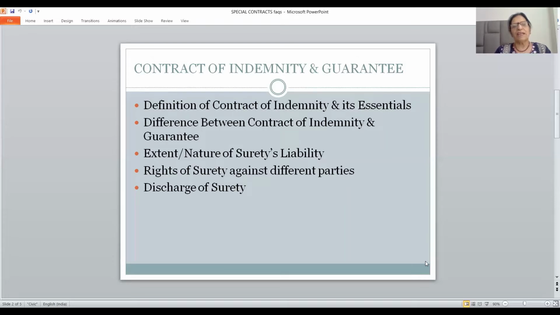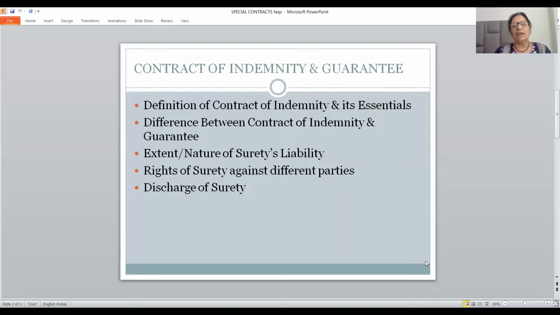Next question is the rights of surety against different parties. A question may be asked, friends: explain the rights of surety against different parties. Then you should know which are the different parties. Different parties are creditor, debtor and co-sureties. Or the question will be asked: explain the rights of surety against creditor, debtor and co-sureties.